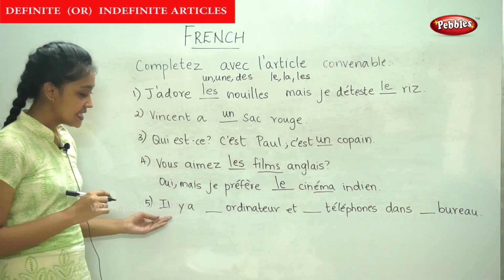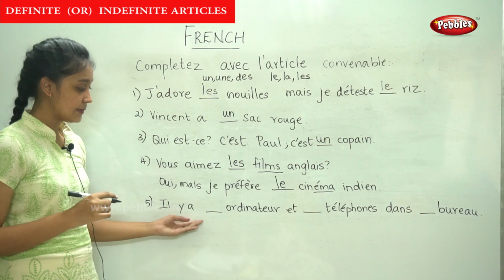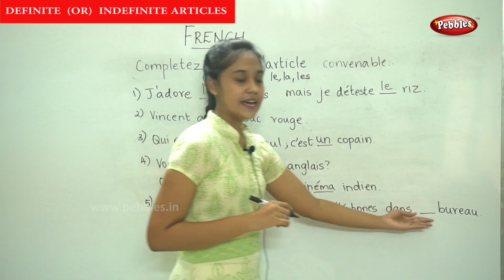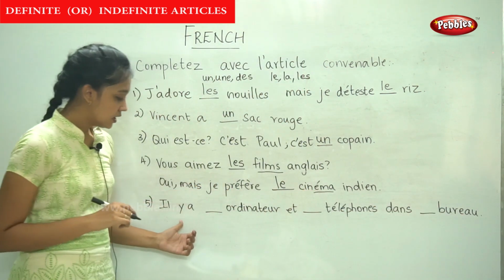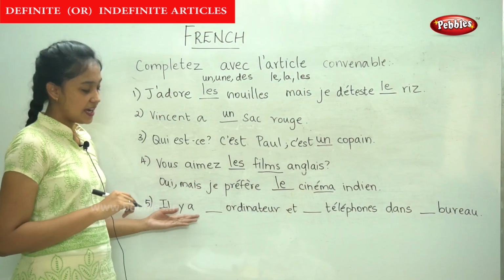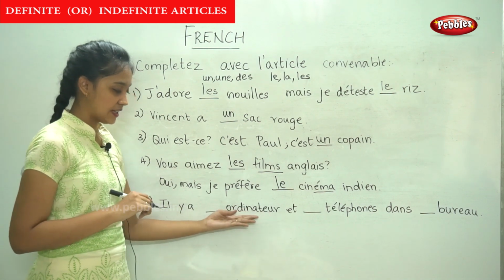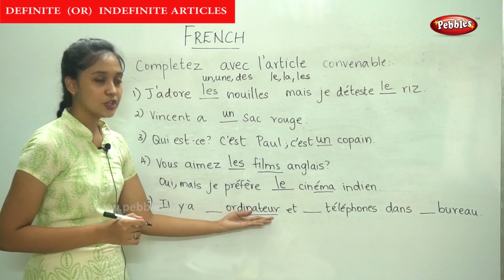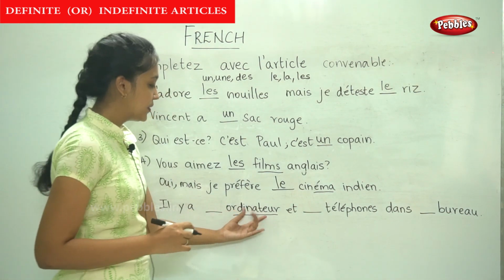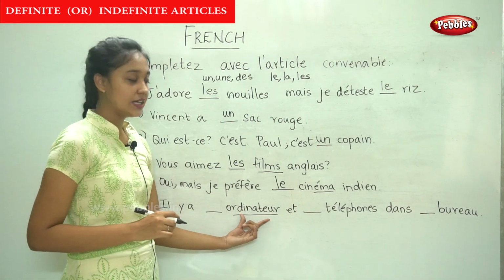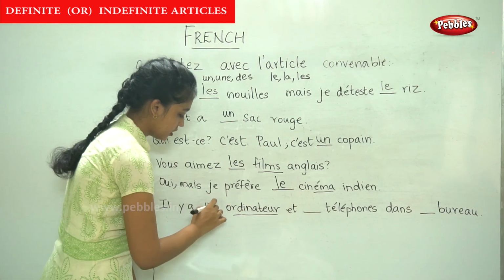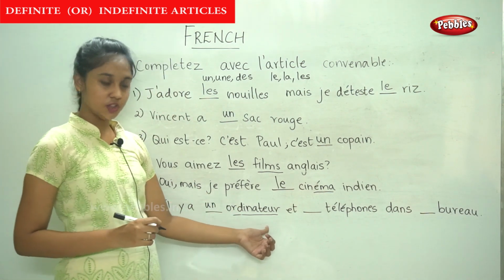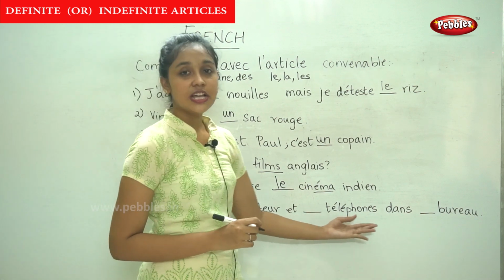And the last sentence: il y a dash ordinateur et dash téléphone dans dash bureau. Now the first blank, the noun is ordinateur. Ordinateur means computer, and it is in the masculine form. So, there is a computer: il y a un ordinateur et dash téléphone.